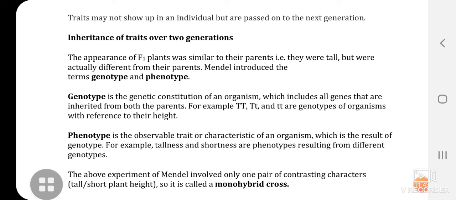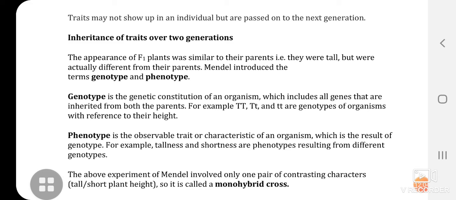Genotype is the genetic constitution of an organism, which includes all genes that are inherited from both the parents. For example, here you have seen the way genotypes are denoted with reference to their height. Now, phenotype is the observable trait.